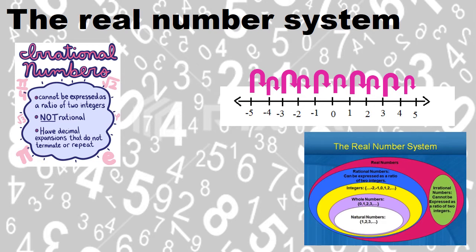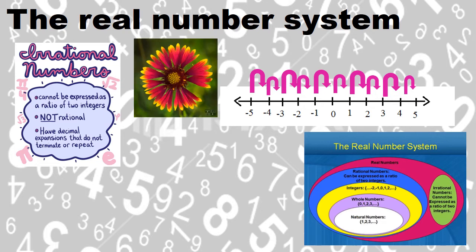So there you can also read: cannot be expressed as a ratio of two integers, and it's not rational, obviously, because then it's irrational, and it has a decimal expansion that does not terminate, which does not stop or repeat itself. Okay, so let's quickly, I always remember it as the impies. Luckily there's just three types. So it's the two imperfect, the two impies. I represented them as two imperfect flowers so that you can remember imperfect, impy, and pi. So those are the three types that fall under the irrational number system.